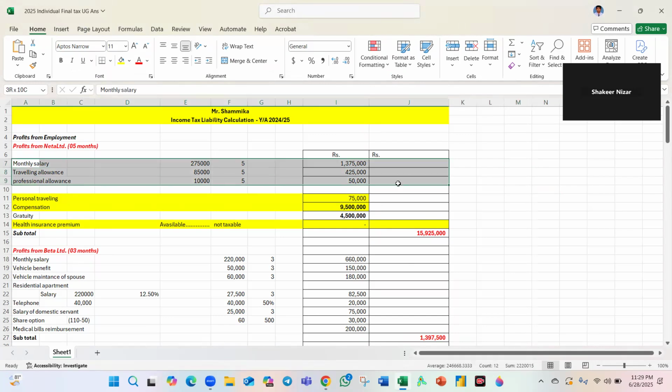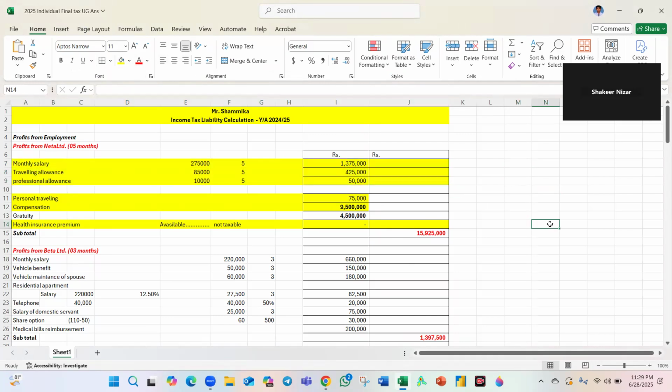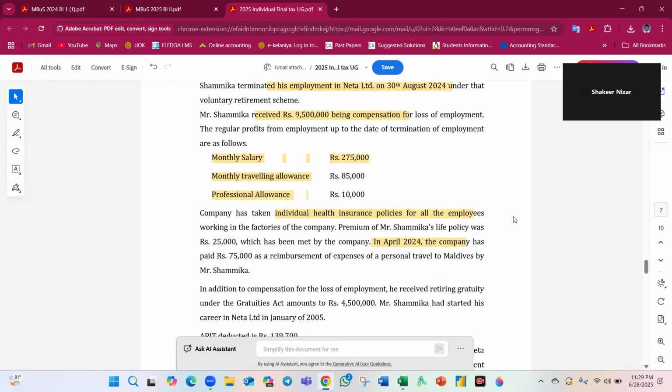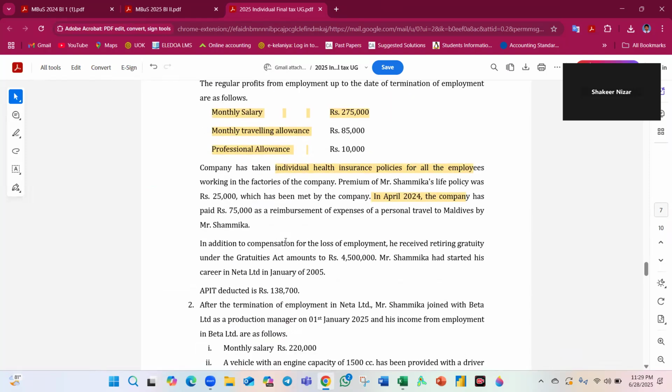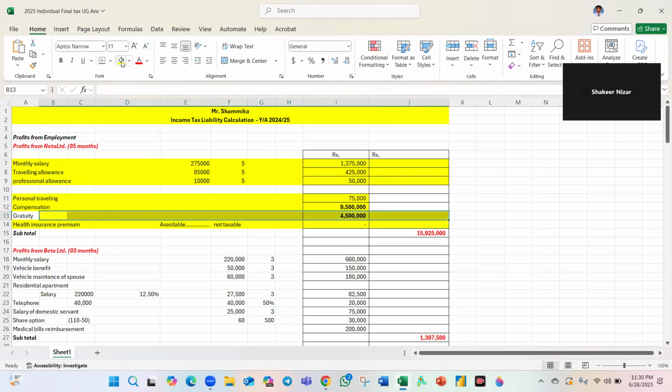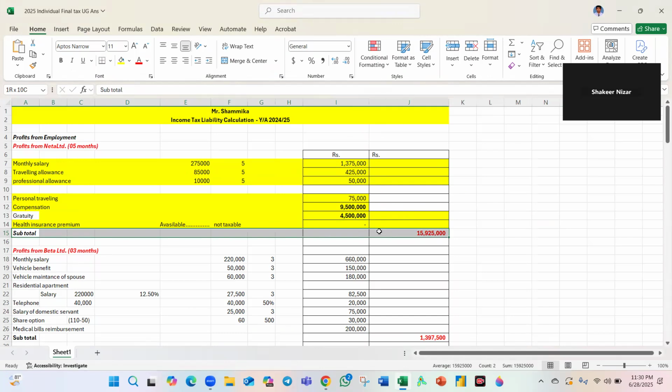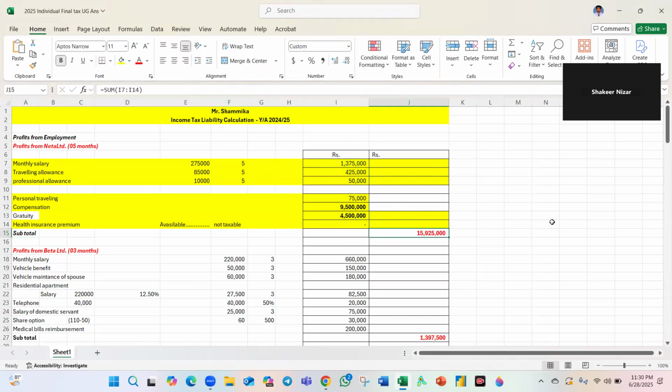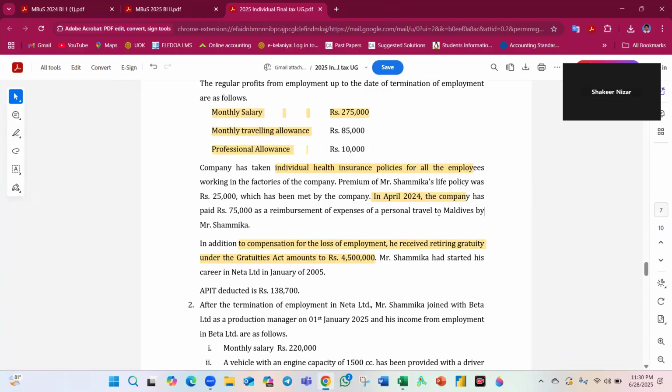We discussed these three also. That is easy, 4.5 million. What is that? Okay, we got it. In addition to the compensation, it is a gratuity, 4.5 million. That also needs to be there. Therefore, this is an easy one. You can see a subtotal, the amount we derived from Nita Limited for the first 5 months.